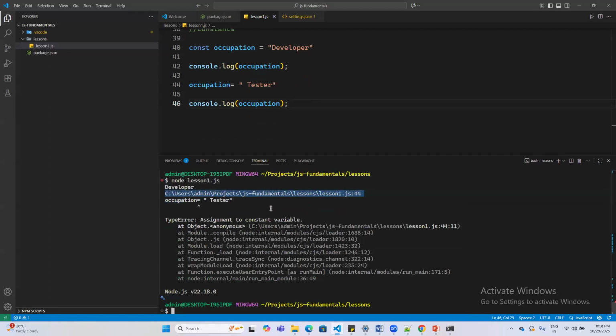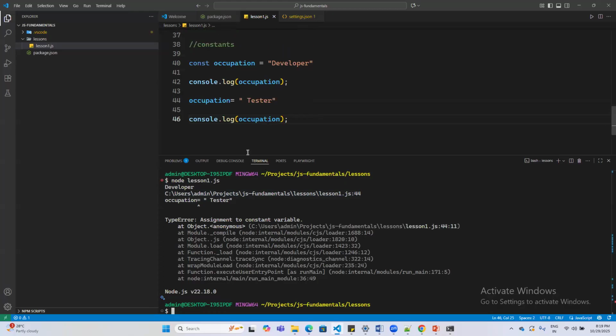Whenever you see a console.log, it will clearly tell you in which line there is a fault. So it clearly says in lesson 1.js, there is a line 44, and there is a problem. The problem is occupation equals, there is a reassignment happening, and that reassignment is not allowed. There is a type error: assignment to constant variable. You cannot reassign to a constant variable.